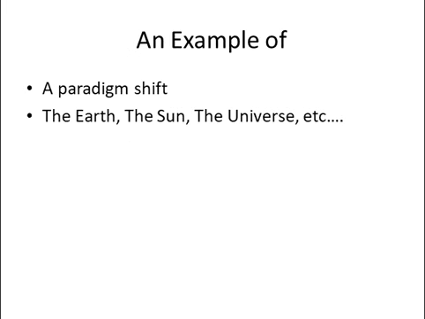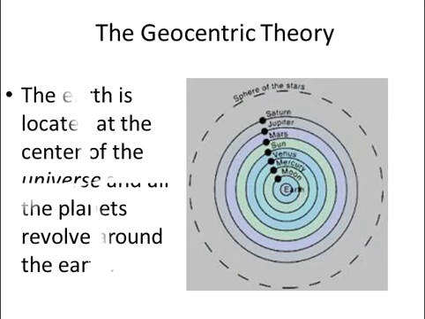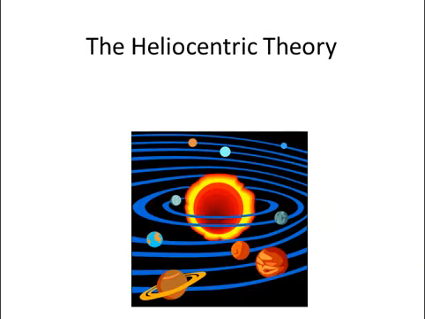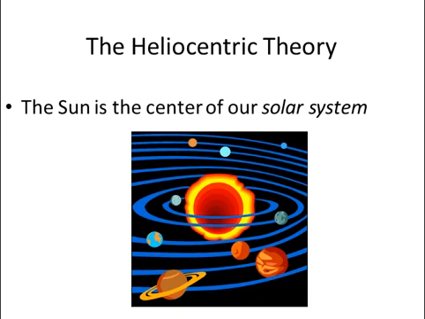Let's look at an example of a paradigm shift. The earth, the sun, the universe. Okay, we have the geocentric theory. A long time ago, the earth was considered to be located at the center of the universe, and all the planets revolve around the earth. In opposition, we have the heliocentric theory, which proposed the sun was actually at the center of the universe. We know now it's at the center of the solar system, but then it was at the center of the universe. So the sun is at the center of our solar system, or universe from their perspective.